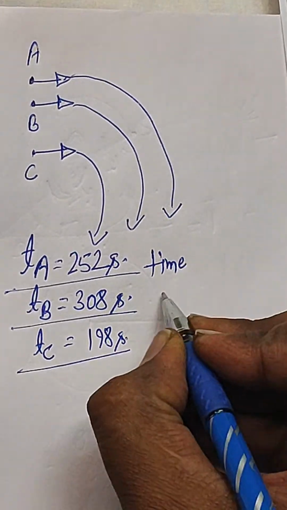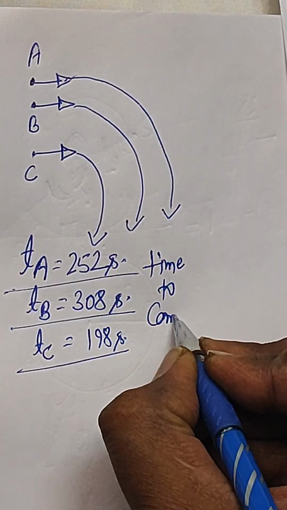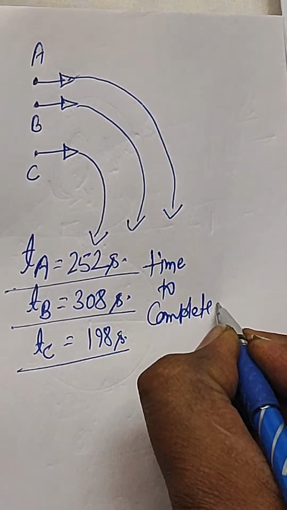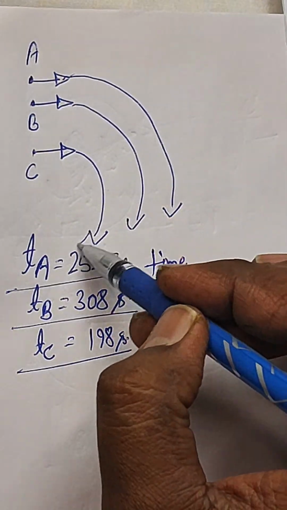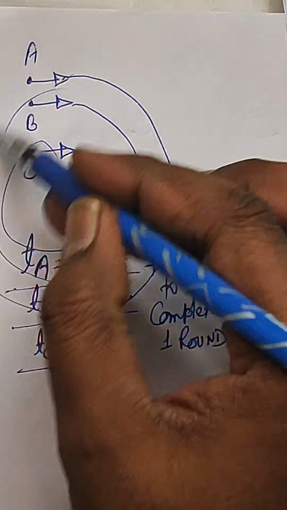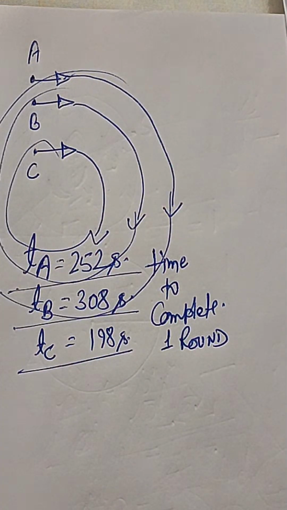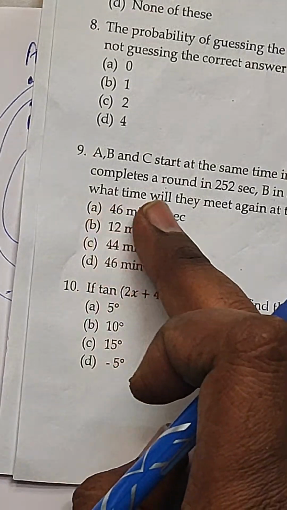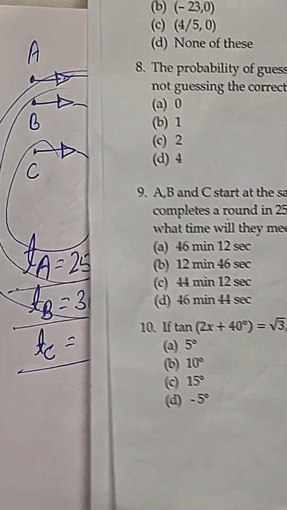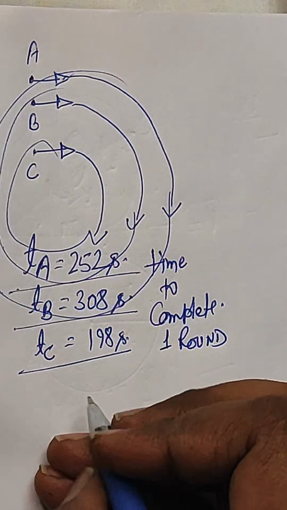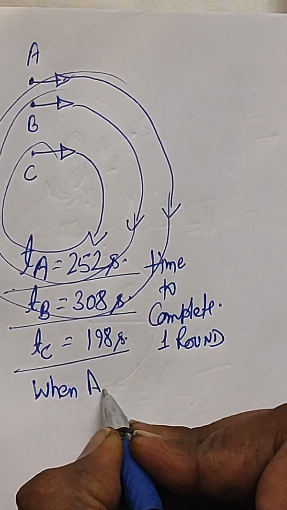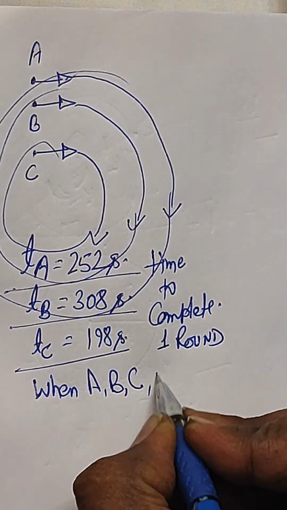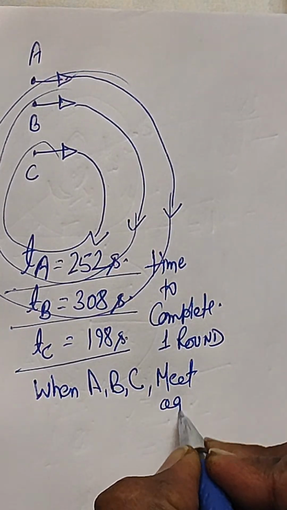Time to complete one round of the stadium, like this. So my dear friend, here it has been asked when they will meet again at the starting point, after how much time A, B, C meet again.